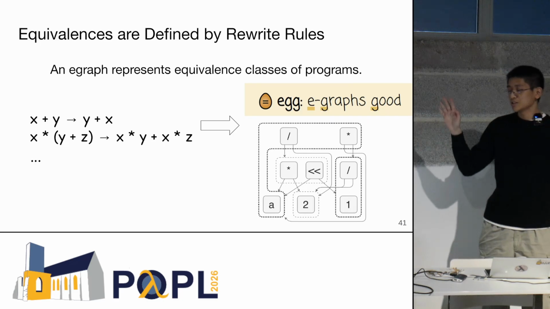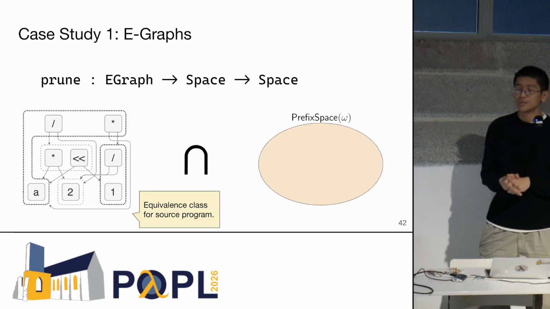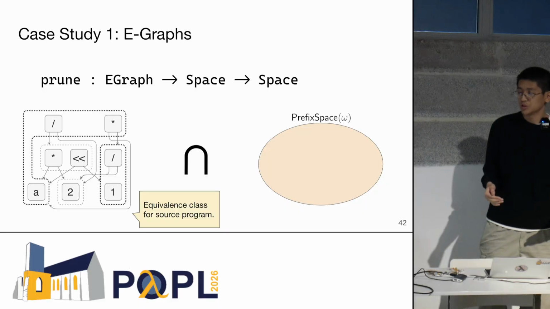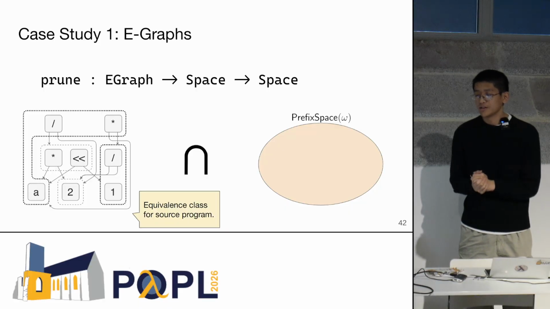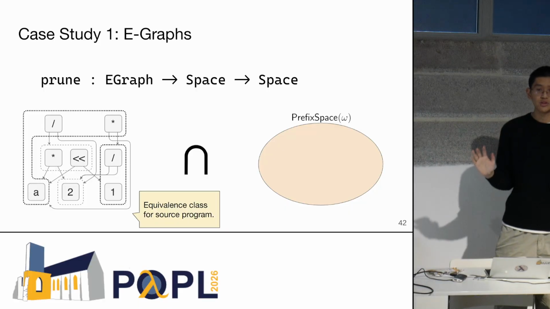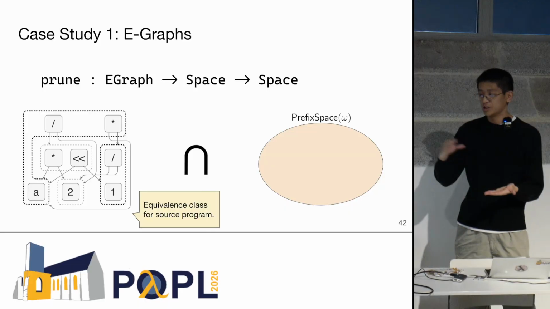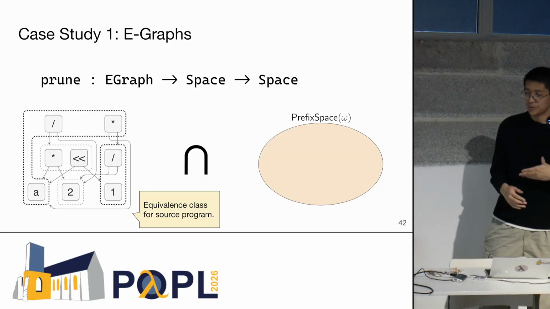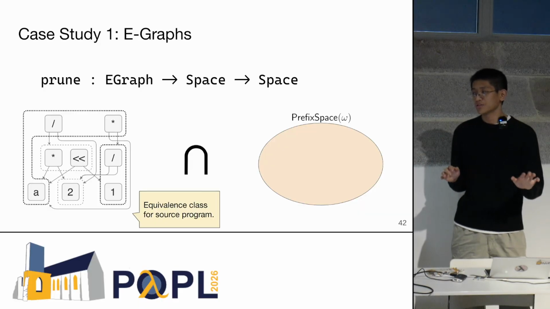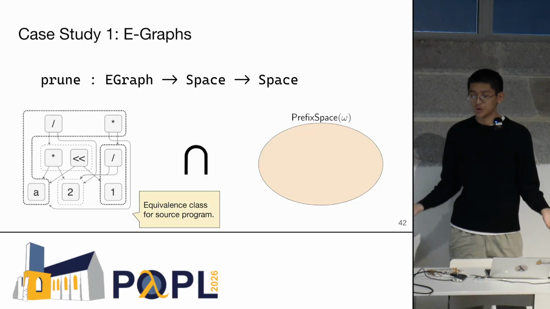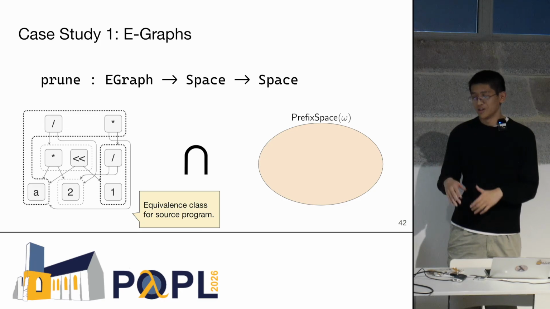So the basic idea is that we're just going to define some egraph, and then our method is going to be parametric in the egraph. The pruner is going to take an egraph as an argument, and then return a function on spaces. We look at the equivalence class for the source program that we started with, and to implement the pruning, we intersect it with the prefix space that we have when we're doing the constrained decoding. And if you're an expert on egraphs, you might know that an egraph conceptually represents a regular tree language, which is why we are able to do this intersection exactly.